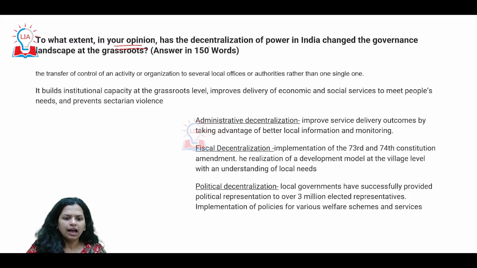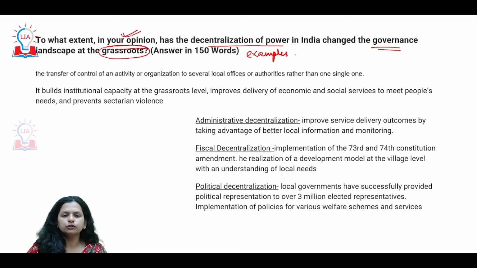Moving on to the third question, it asks, to what extent in your opinion, okay, has the decentralization of power in India changed the governance landscape in the grassroots? Now, a great way of addressing this particular question is to give a lot of examples. Now, how will it help is because it has asked you your opinion. So here it's trying to obviously come up with something that is very specific and something that you basically make sense of. Okay, so when you give examples, you're trying to show that you are able to make sense of what the situation is. You are coming from a place of knowledge and a place of analysis.